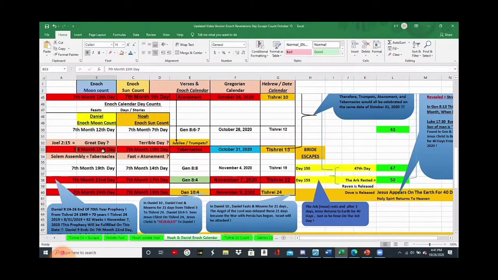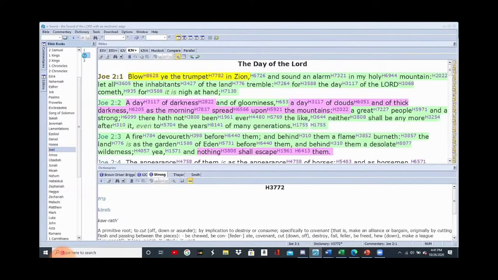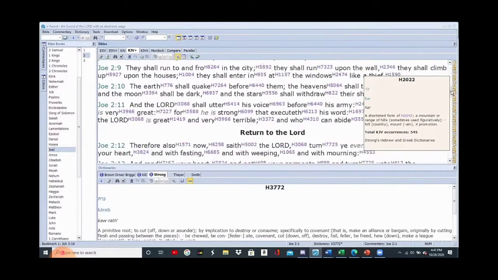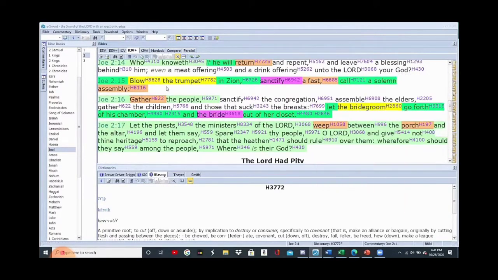And when you go to Joel 2:15, he also starts off by saying, blow the trumpets in Zion. Blow the trumpets in Zion, he tells us. And where do we find that? Let's take a quick look at that real quick. I want everyone to see this. He starts it off. Blow ye the trumpet in Zion and sound an alarm. Do you see what's going on? And what does he say here? He repeats it again. Blow ye the trumpet in Zion.